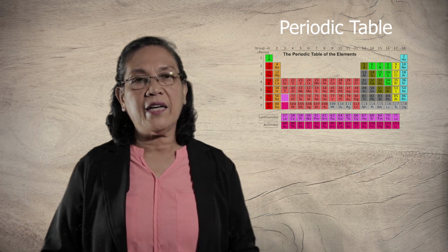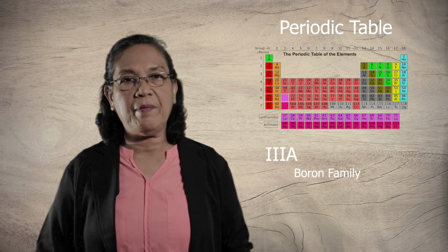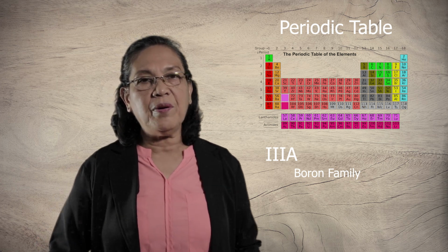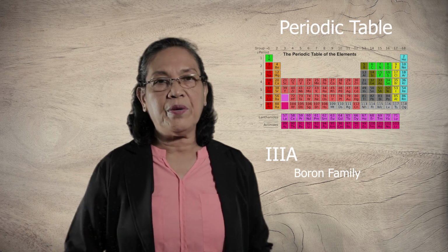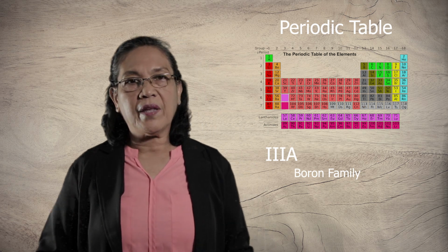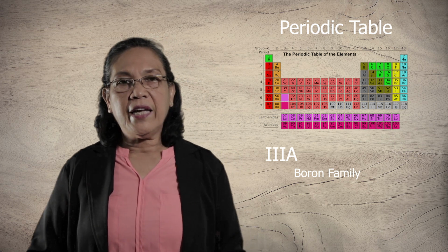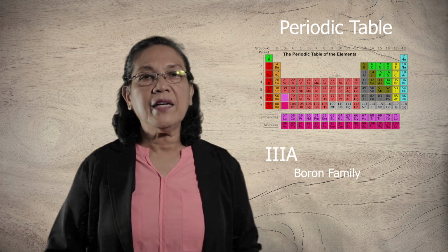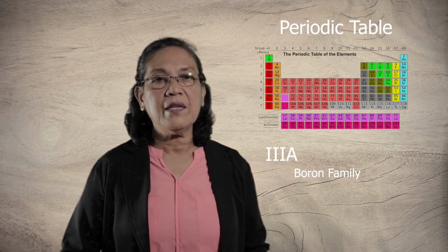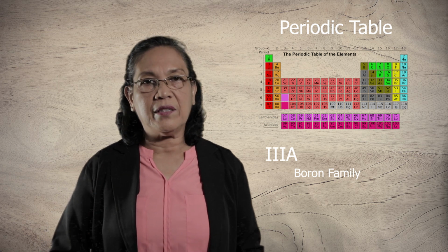Then there is the 3A family, which is known as the boron family. This is composed of metals except boron, which is a metalloid. Their valence electron is 3. The metals form ionic bonds, but boron forms a covalent bond.